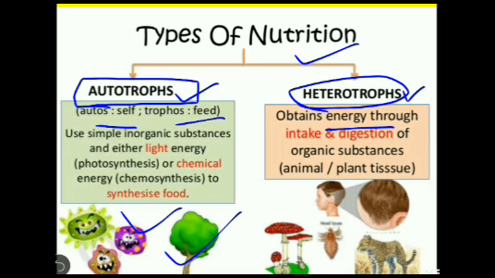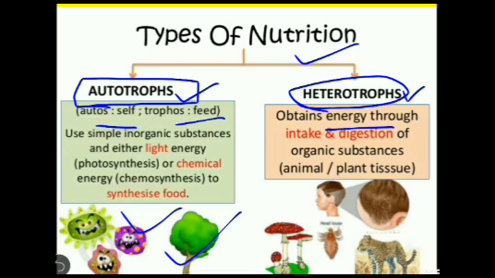Some animals like rat, grasshopper, rabbit, deer, etc., they directly feed on plants, grasses, etc. They consume plants. But the other animals like snake, tiger, lion, even human being, they feed on other animals.